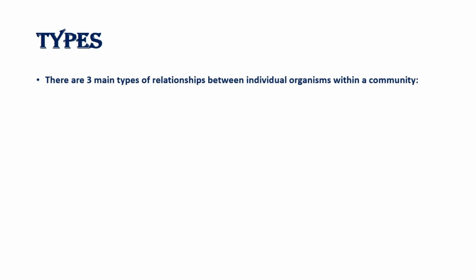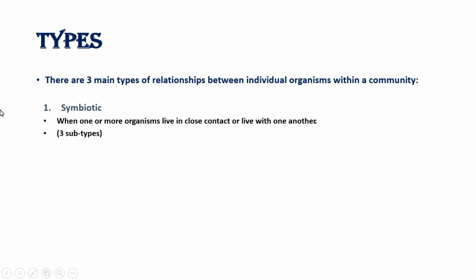About the types, we can say that there are mainly three types of relationships between individual organisms within a community. It can be a symbiotic relationship, which is when one or more organisms live in close contact or live with each other. There are three subtypes of symbiotic relationships that we are going to talk about.